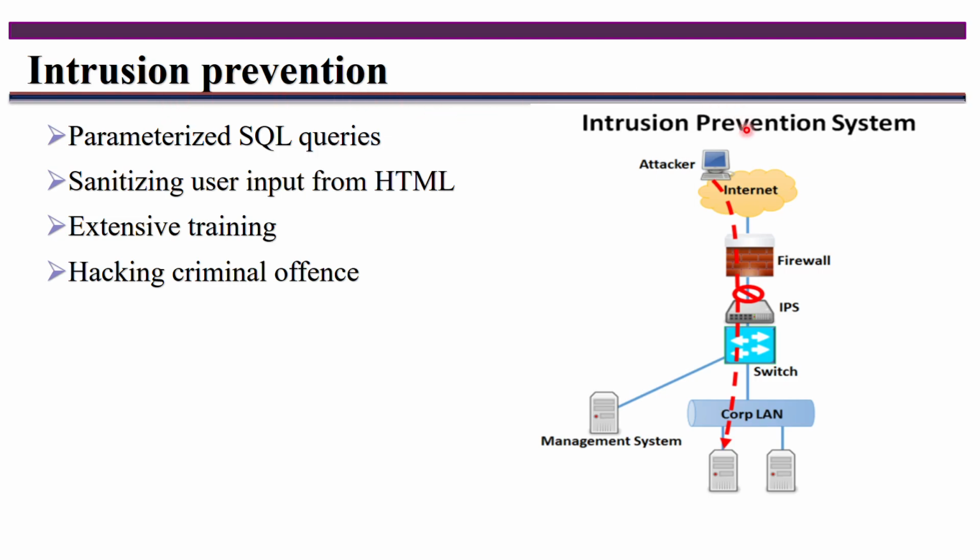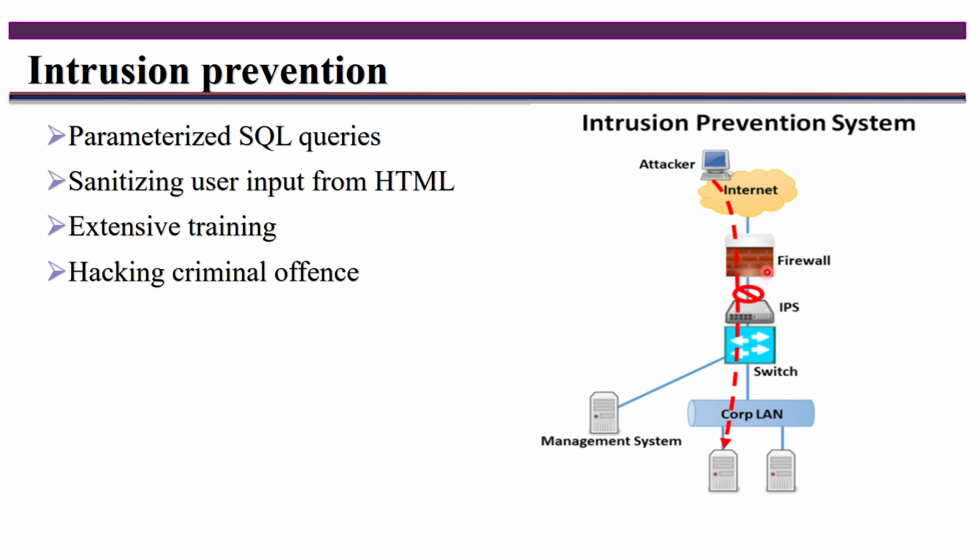In intrusion prevention, see here, this is one diagram. These are the attackers, and these attackers want to access the system. Attackers are unauthorized users, and their intention is to harm this particular system. In the LAN, these are the systems they want to harm. So what will they do? They will take the help of an authorized user's proof, and send the request to this LAN to communicate and try to access the systems. When it passes through the firewall, the firewall will check what the packet contains, that is, the authorized user information. If it is genuine, then it forwards it.